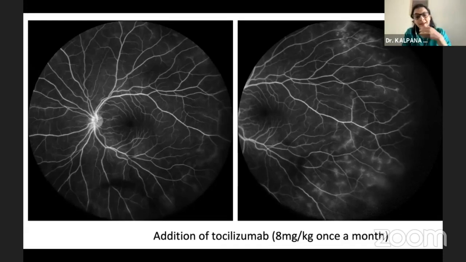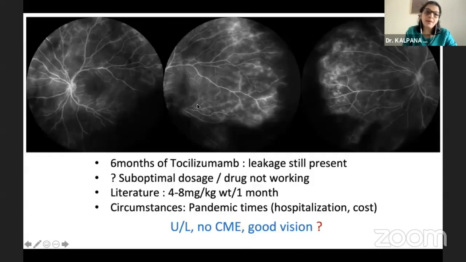Unfortunately, by then we had already had extensive literature evidence which had said that the maximum dose was 8 milligrams once a month, which was in contrast to what we had given in our previous case. And so we gave her 8 mg per kg body weight once a month. And initially we thought she was doing well until 6 months down the line, when I repeated the fluorescein angiogram, I was horrified to see that the leakage was still present. And in fact, it had gone up a little more.